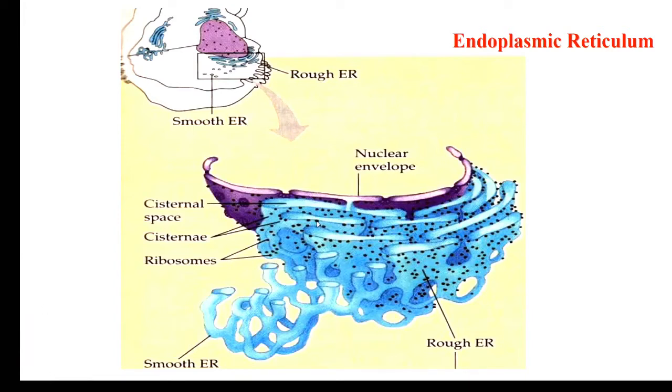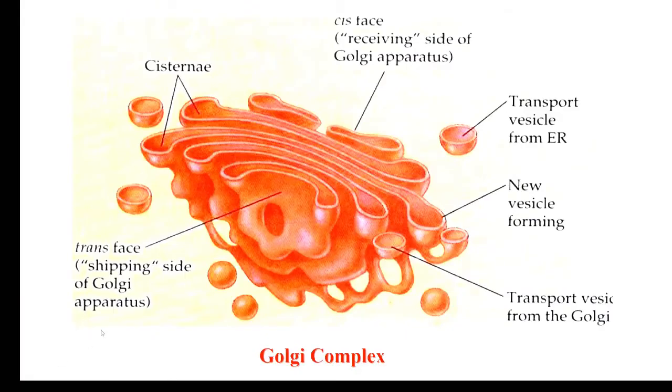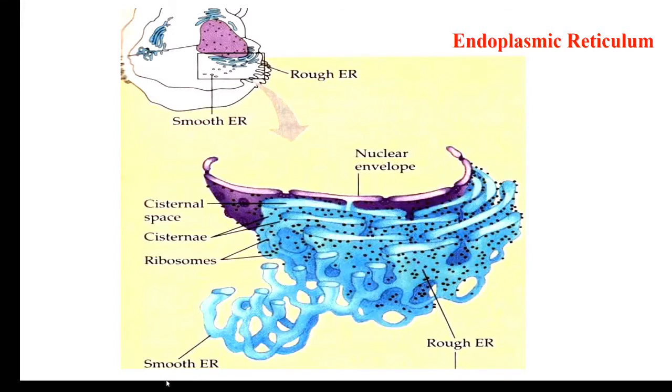the endoplasmic reticulum in detail. Here it is in continuation with the nuclear envelope. This is granular and this is a rough endoplasmic reticulum.